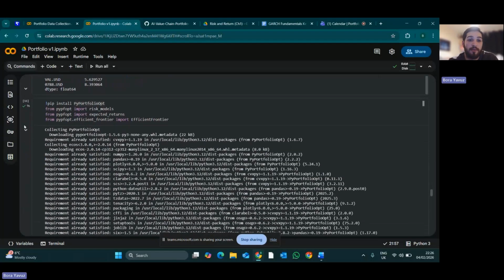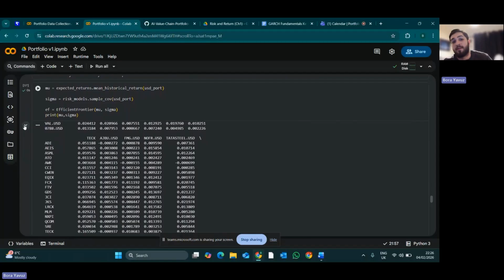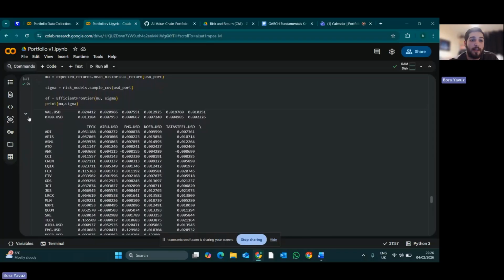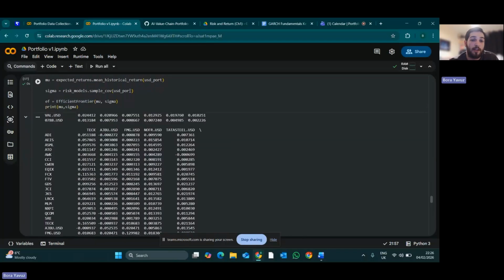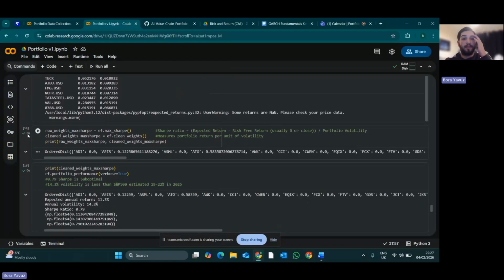And so then I moved on to using the PyPortfolioOpt library. And so I worked out the average historical returns and the sample covariance for my portfolio. And I made the efficient frontier and had the average return in mu and the risk in sigma. So from there, I just printed out the weights of each asset in the max Sharpe portfolio.